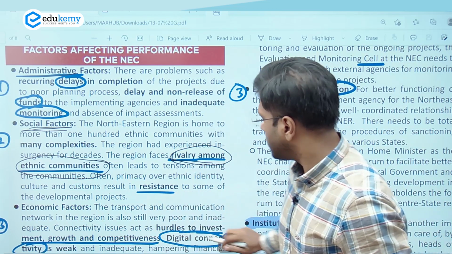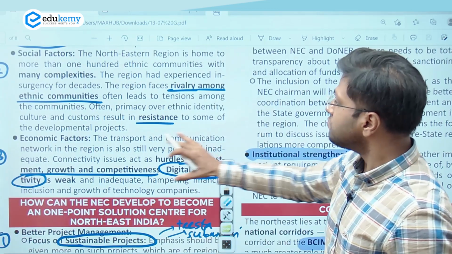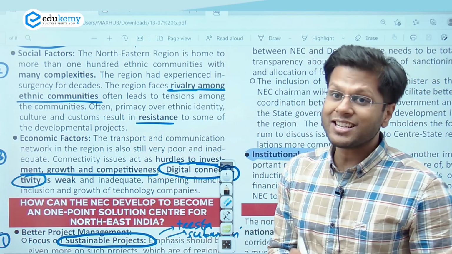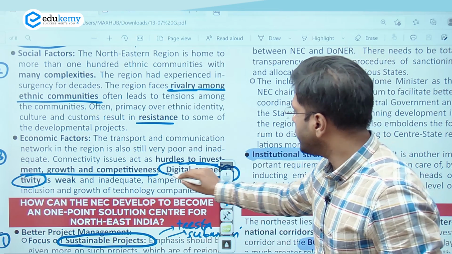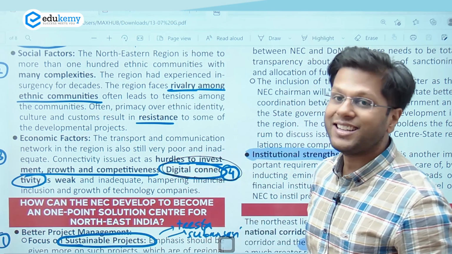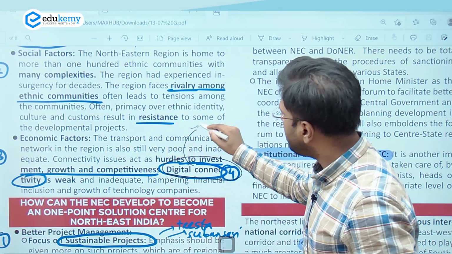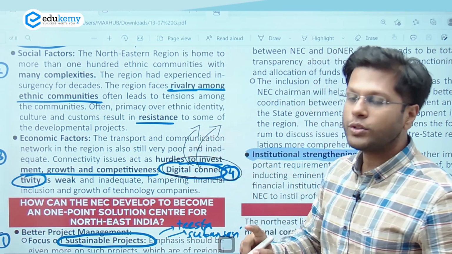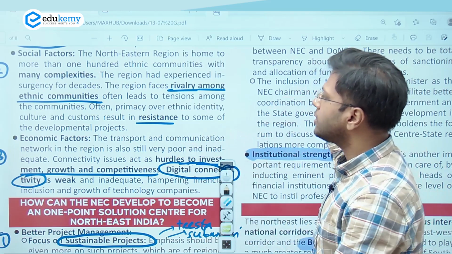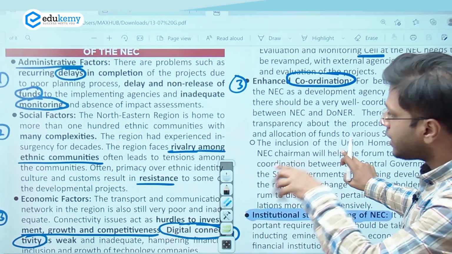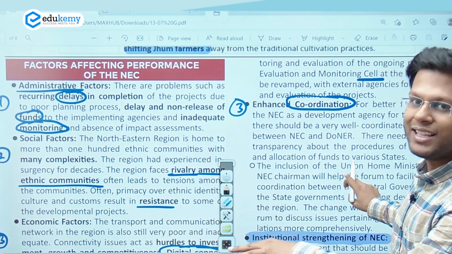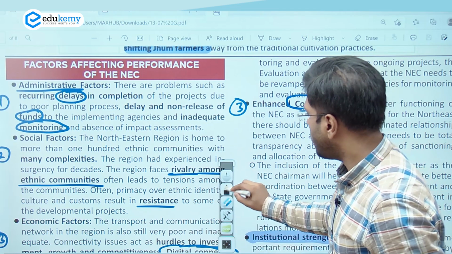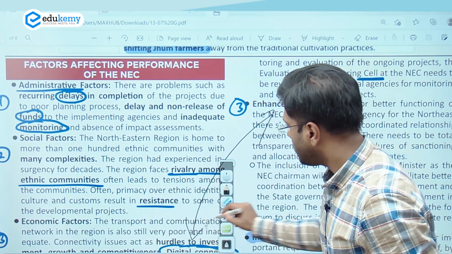And then we have the participation of the economic factors, especially the availability of resources. Now there are digital constraints as well. For example, if we do not have the proper networking and digital connectivity, important developments which happen at a distance, through digital connectivity, they are also stopped. So these are important impediments which actually hold the Northeast Council back and restrict the development of the whole region. So that is about coordination, enhanced coordination. This is one of it.